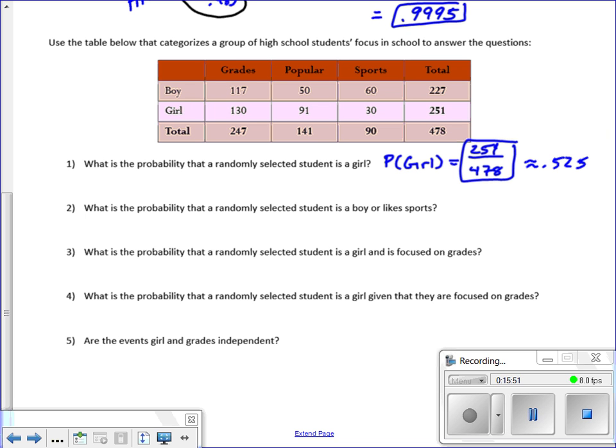What's the probability that a randomly selected student is a boy or likes sports? Here's that addition rule, and this is where we've got to be careful. So this would be the probability of a boy plus the probability of sports, but because there are people that fall into both categories, we have to subtract the overlap.